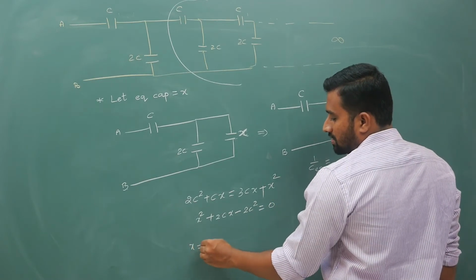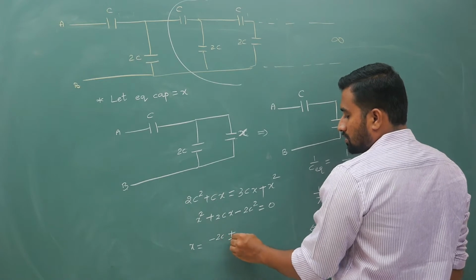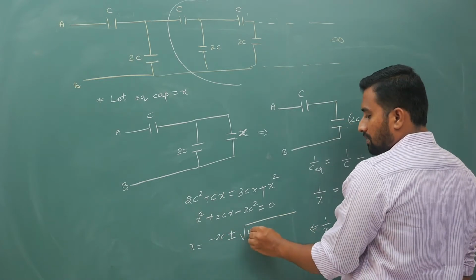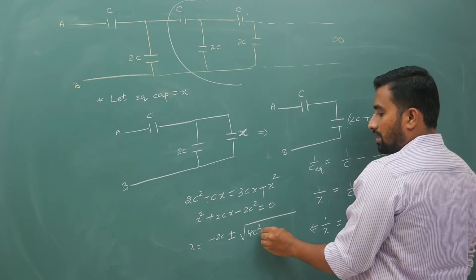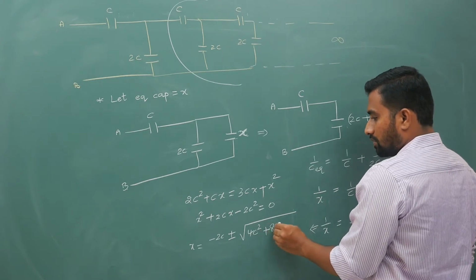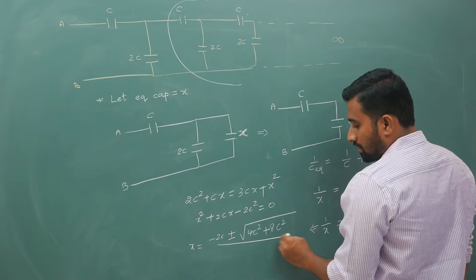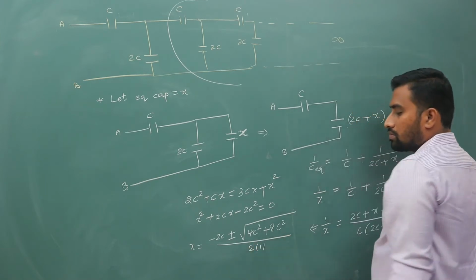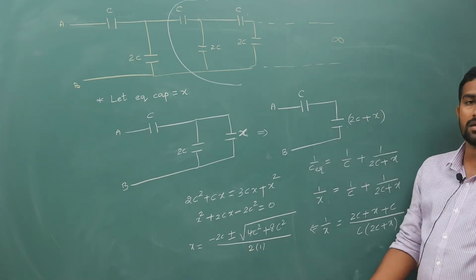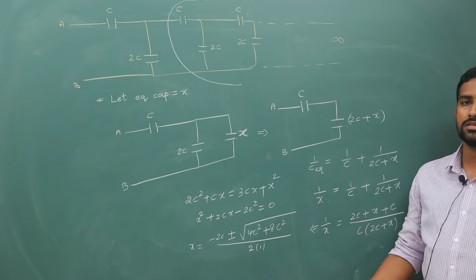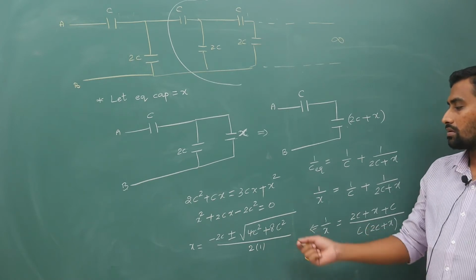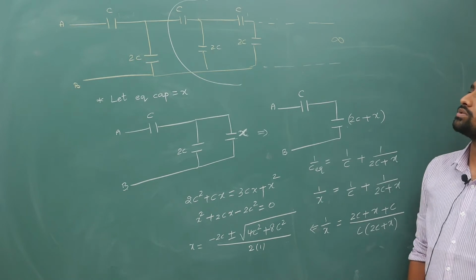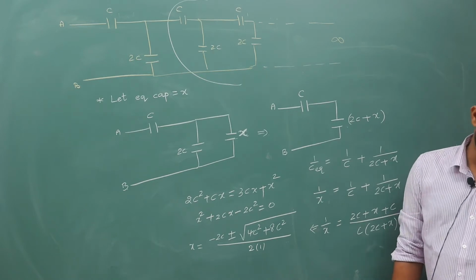From here your x is minus 2c plus or minus under root b square, that is 4c square, minus 4ac, minus of minus plus 4 2s are 8c square, by 2a, so that is equal to 2 times 1. You simplify. Capacitance can't be negative because it is a geometrical quantity. So take out this negative root, give the positive answer, that is going to be your equivalent capacitance.